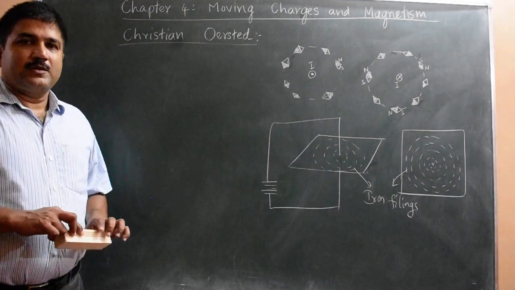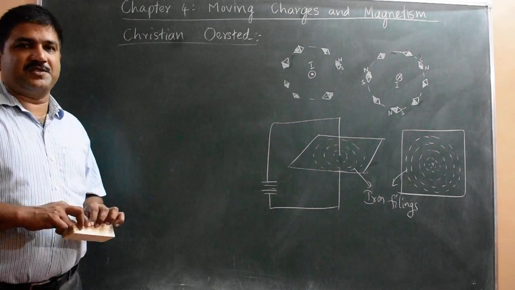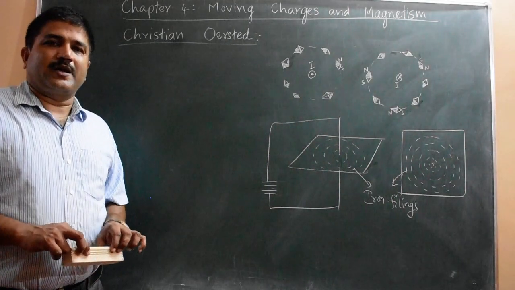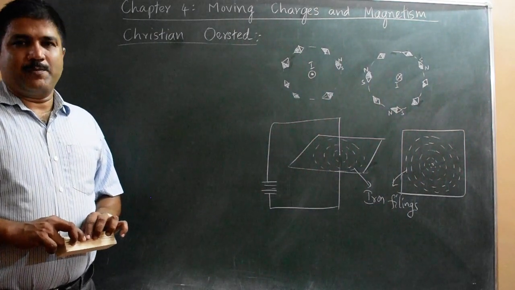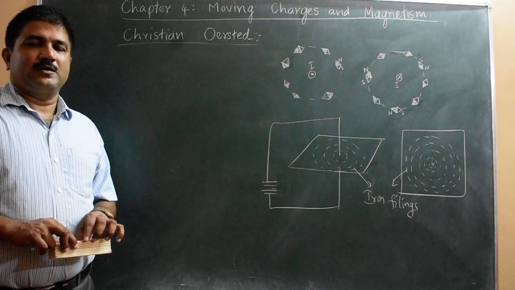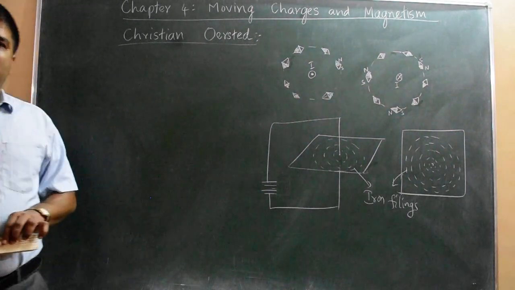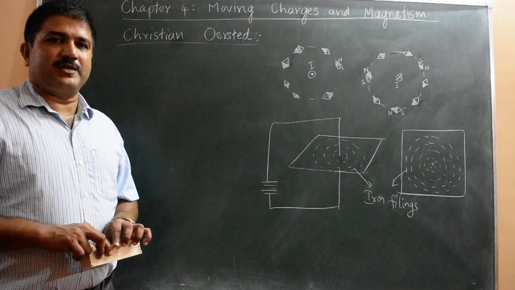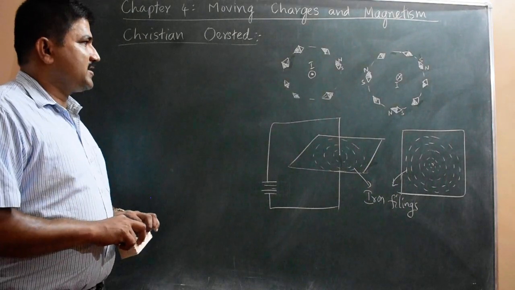Dear students, I have completed the third chapter, that is current electricity. We have discussed so many things related to current electricity like electric current, then EMF, potential difference, resistors, cells, combination of resistors, combination of cells, and then we have discussed Kirchhoff's rules, Wheatstone's network, meter bridge and potentiometer. These many facts are discussed.